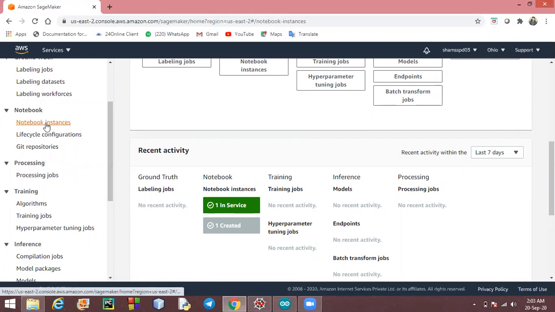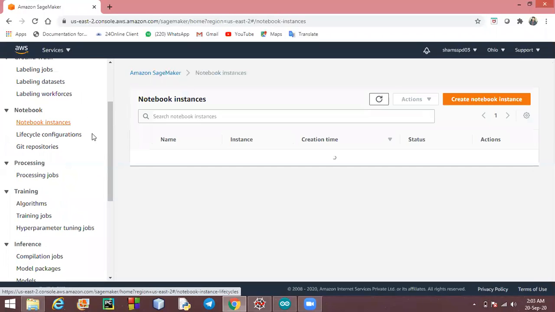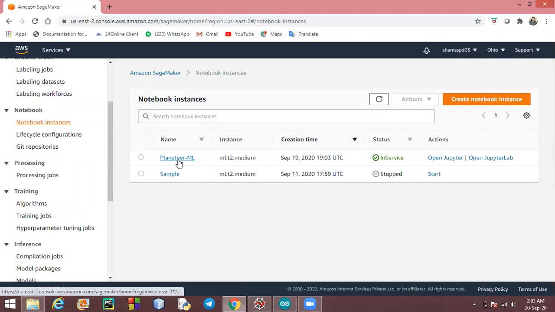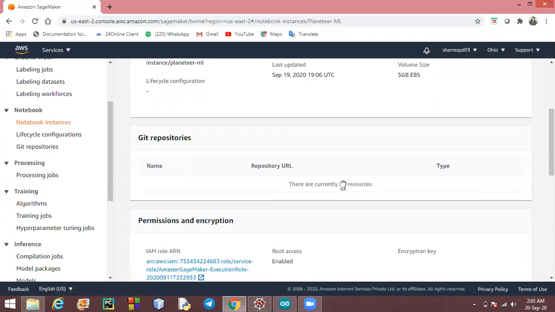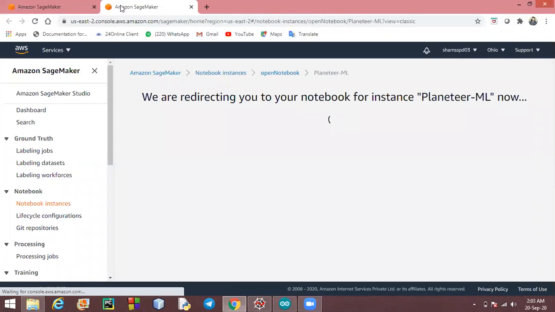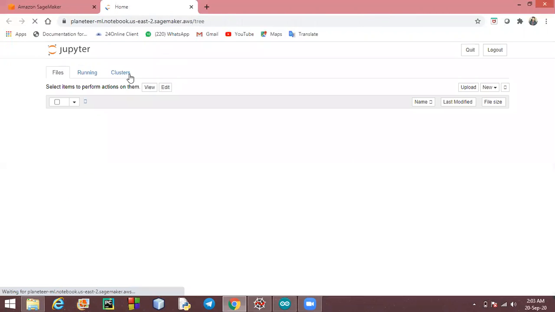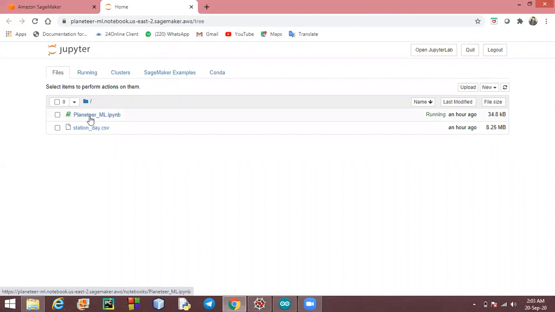Okay, so we are going to the notebook instances where I have created this Planeteer ML instance. Let me show you how it's working. For this ML model, we have taken station data.